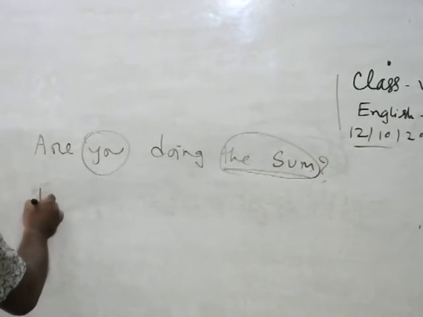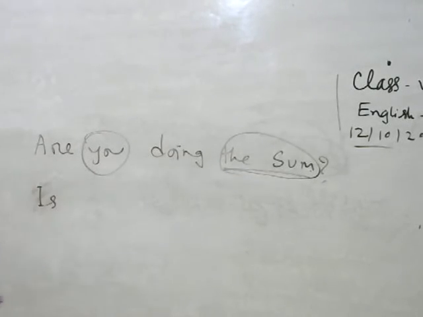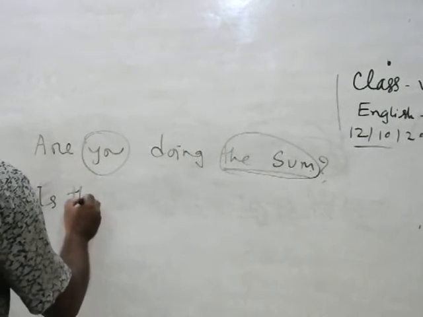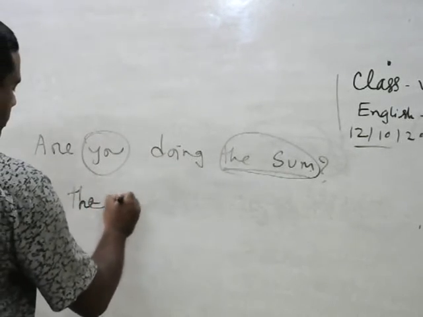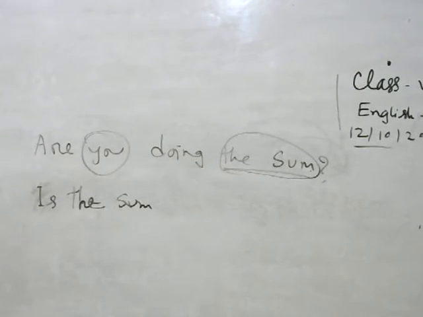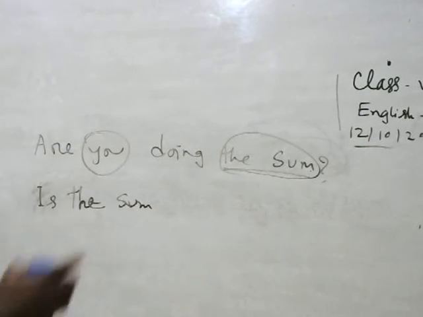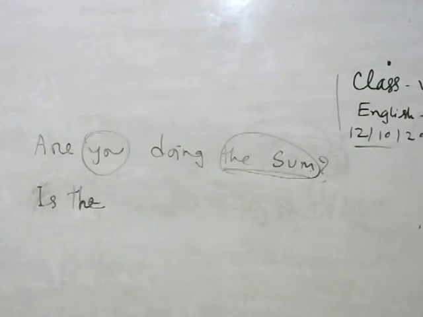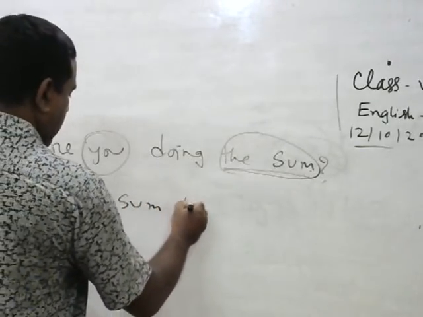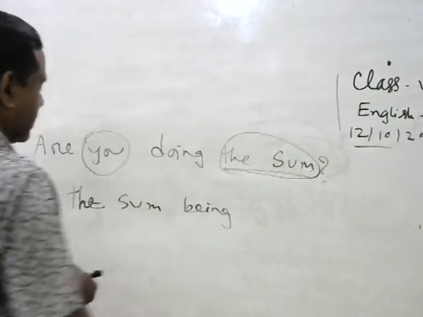Is, then we write the sum as the subject: is the sum. Then we write being, because this sentence is continuous.